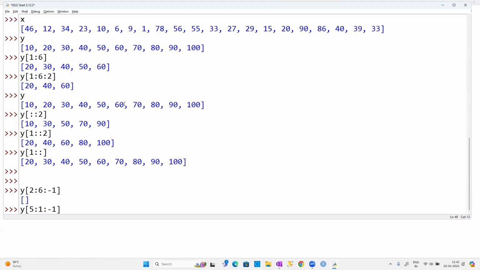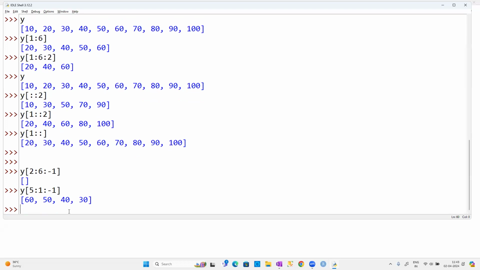So your output is going to be the same technique. In the earlier case, it was 1 is to 5, where I said 5 minus 1. Now, whenever I say 5 is to 1, you say 5 minus 1. So the number of elements is going to be the same, guys. The only difference you can find is that it will read the data in reverse order. It will read 60, 50, 40, 30 as the result of your query, guys.